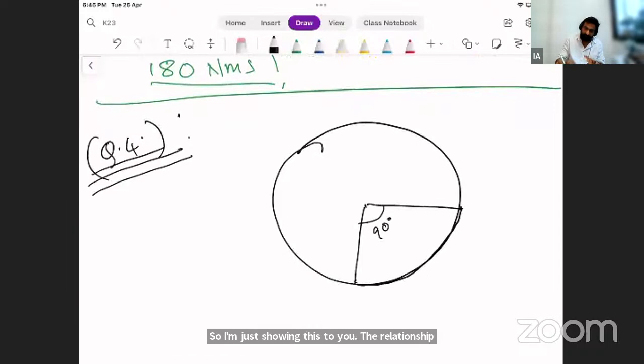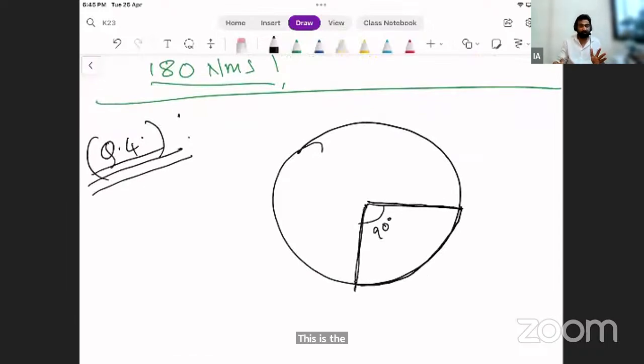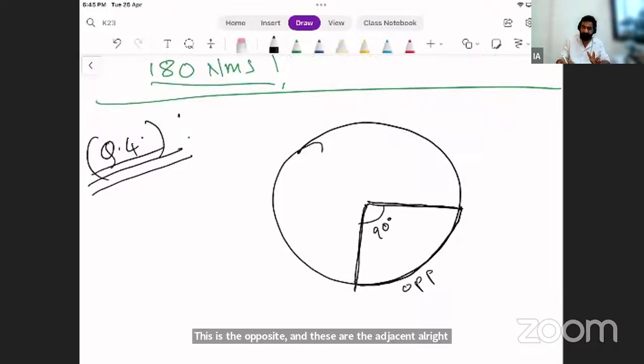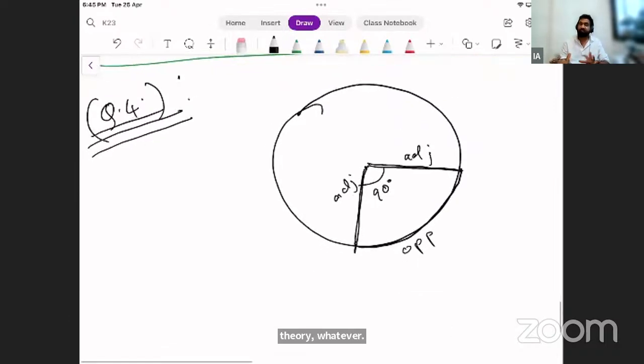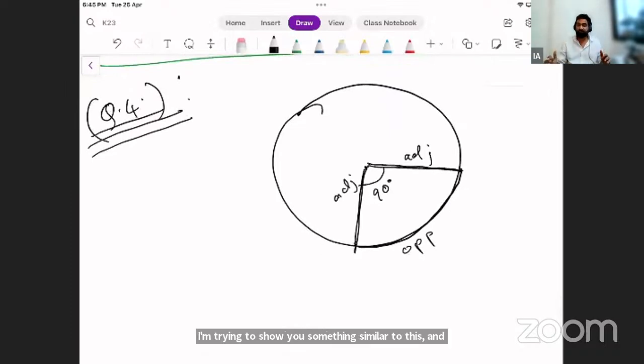This is the opposite, and these are the adjacents, right? This becomes the opposite. This becomes the adjacent. Now, wherever there is a circle, the pi and everything are there in the formula. I'm not showing you the formula theory, but what I'm trying to show you is something similar to this and why it has restrictions. And this is similar to the Earth being a curvature, we being in air and still using the higher altitude curve distances for ground distances. Okay, great circle tracks and everything.